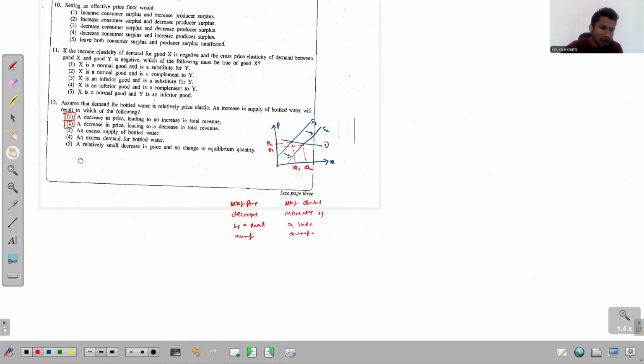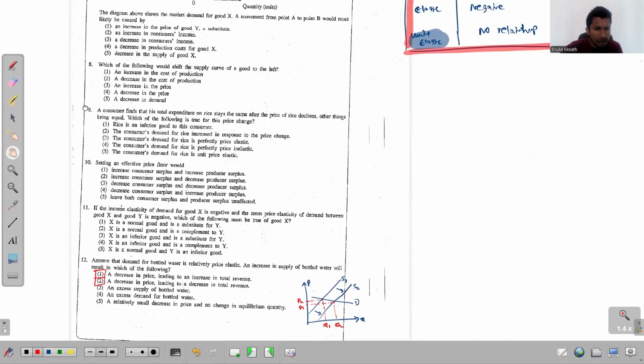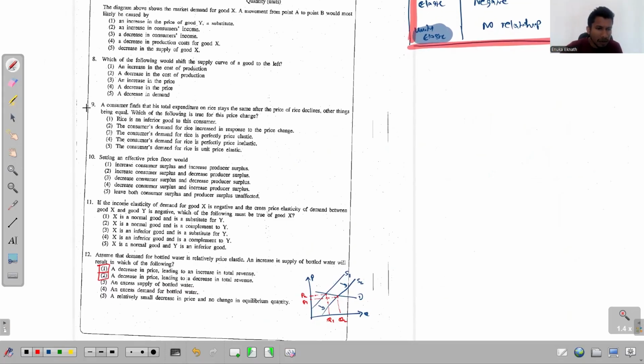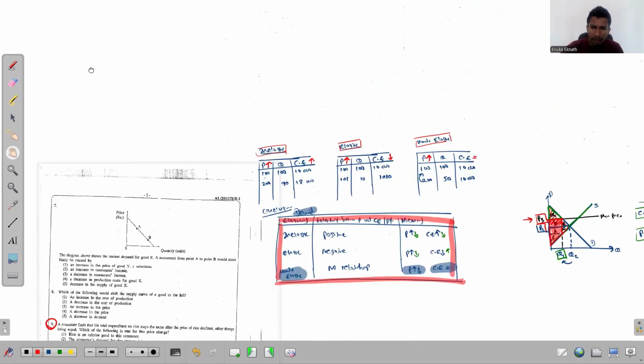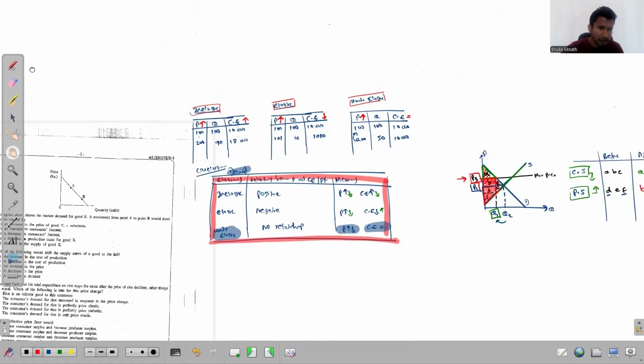I hope that you remember the table that we developed for this question 9. I think I have that table, yes, this is the table that we developed. And let me get a copy of this table there.